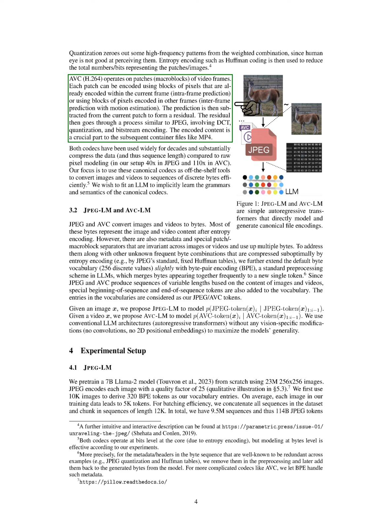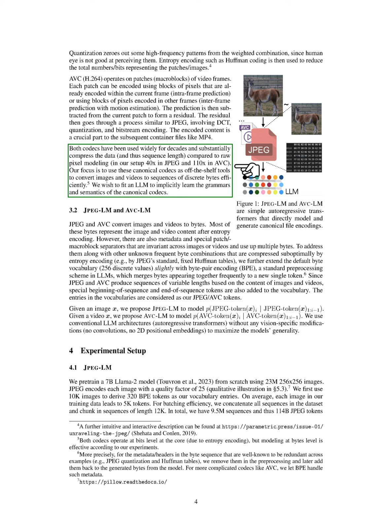For AVC H.264, we work with patches of video frames called macro blocks. Each patch can be encoded using pixel blocks from the same frame, intra-frame prediction, or from other frames, interframe prediction with motion estimation. We subtract the predicted content from the current patch to create a residual, which then undergoes a process similar to JPEG, involving DCT, quantization, and bitstream encoding. The resulting encoded content is essential for container files like MP4.